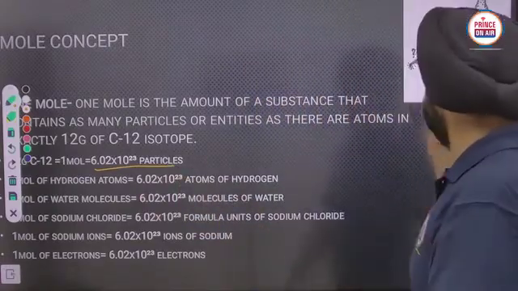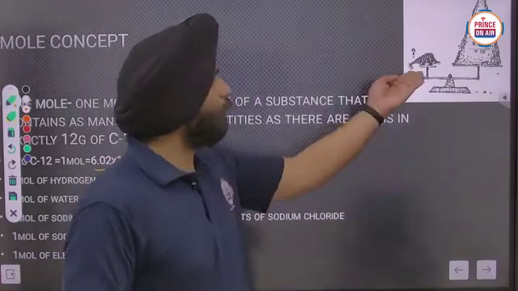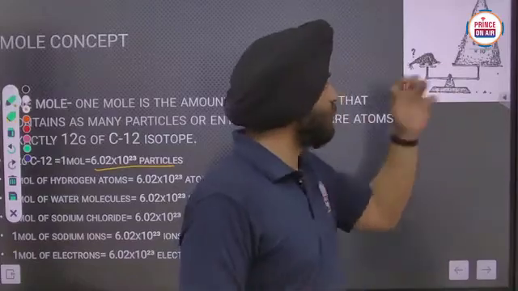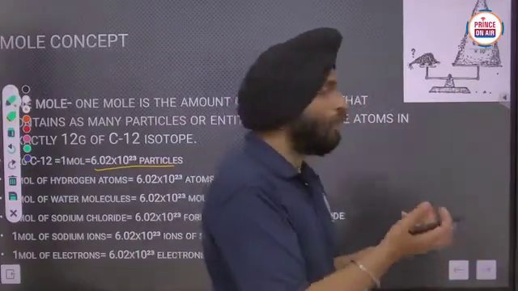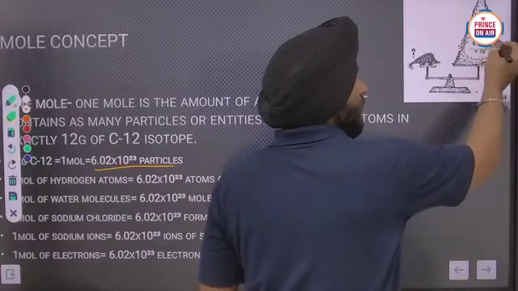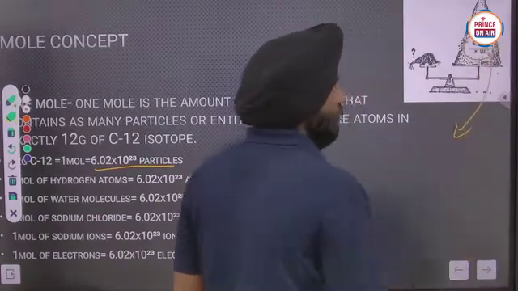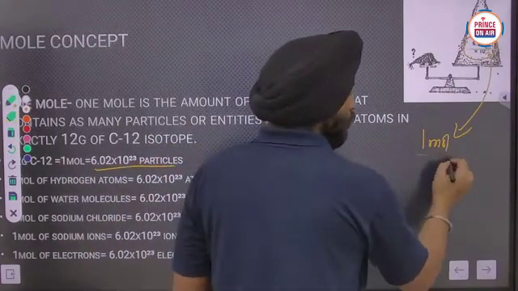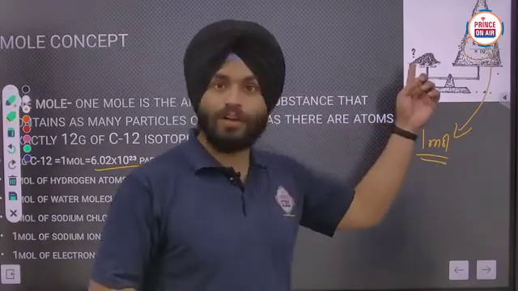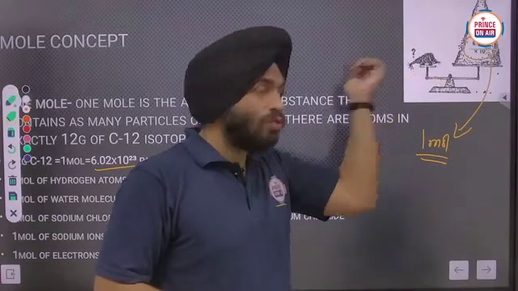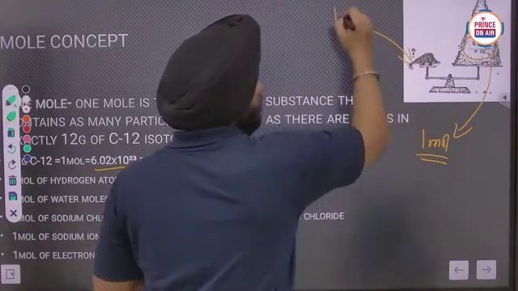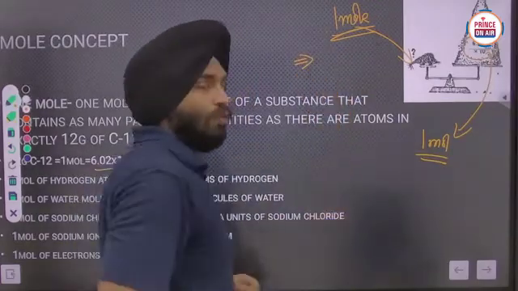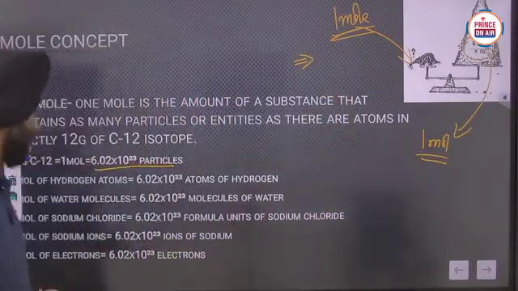Is it clear now? See here, say a body is placed here, and here we have placed the smallest particles, which may be fur or anything else, and the number of these particles is 6.022 into 10 raised to power 23. That is also known as 1 mole. So what will be the amount of substance of this body? We have to balance this, no? So the amount of substance of this body will be considered as 1 mole, which is also equal to 12 gram of carbon 12 isotope. In that way you can say. Clear?